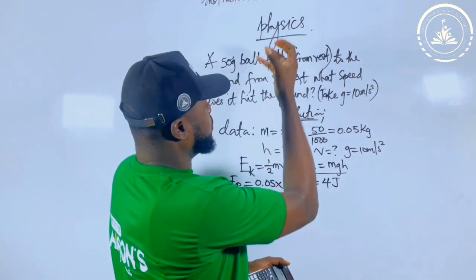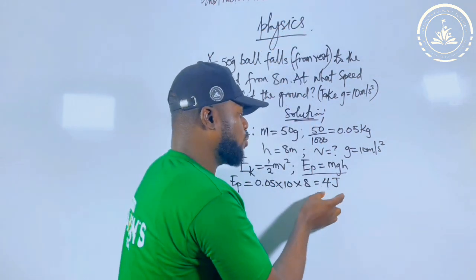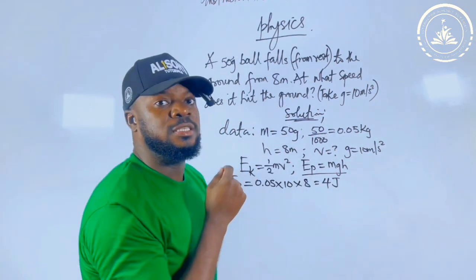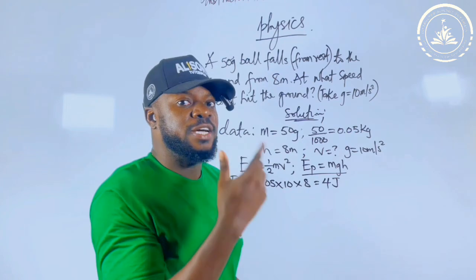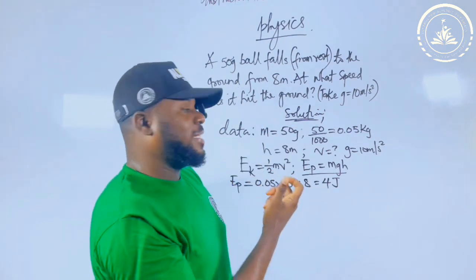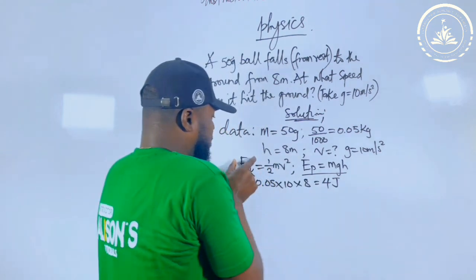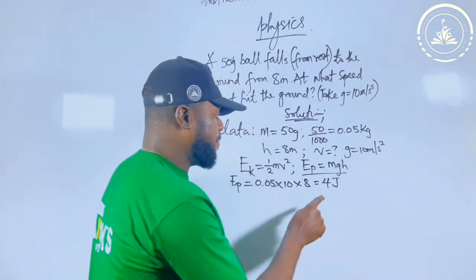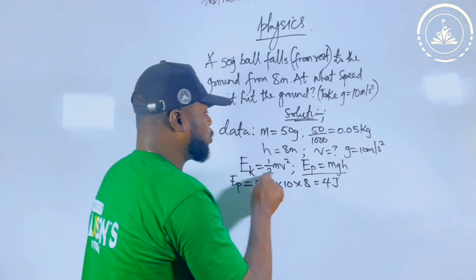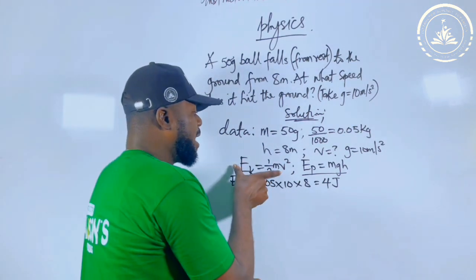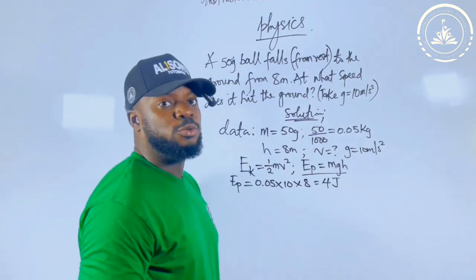The same way we find the speed, we carry the 4. I'm not going to use it as potential energy again. I will use it now as kinetic energy, because energy can be converted from one form to the other. I've converted it from potential to kinetic energy, so here now I'll replace for this guy. But if I go use and replace now, 2 ways I fit do am. I fit carry this guy, replace here, then solve everything here. That's the first way. Second way, I fit make this V the subject of the formula.